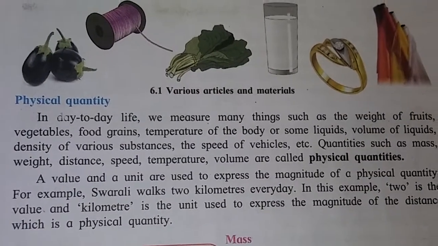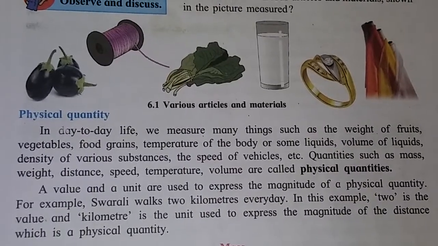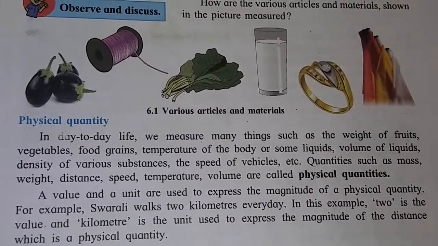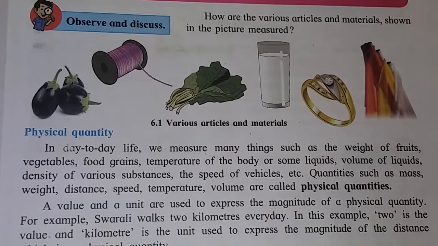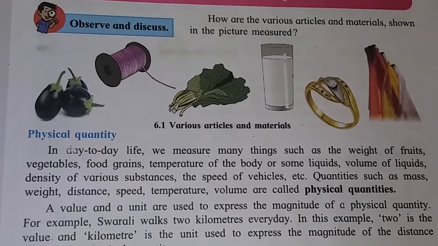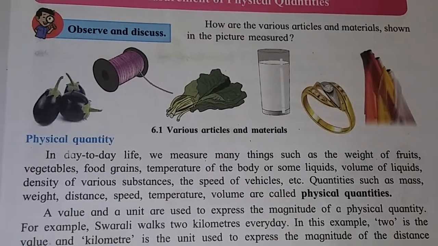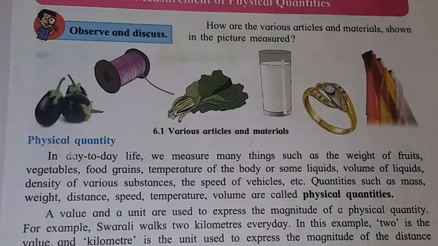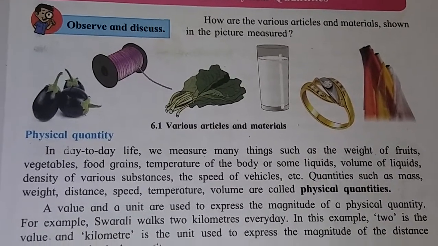Physical quantity. In day-to-day life, we measure many things such as the weight of fruits, vegetables, food grains, temperature of the body, or some liquid. In liquid, milk, petrol, diesel are the examples of liquid. Volume of liquid, density of various substances, the speed of vehicle, etc. Quantities such as mass, weight, distance, speed, temperature, volume are called physical quantities.